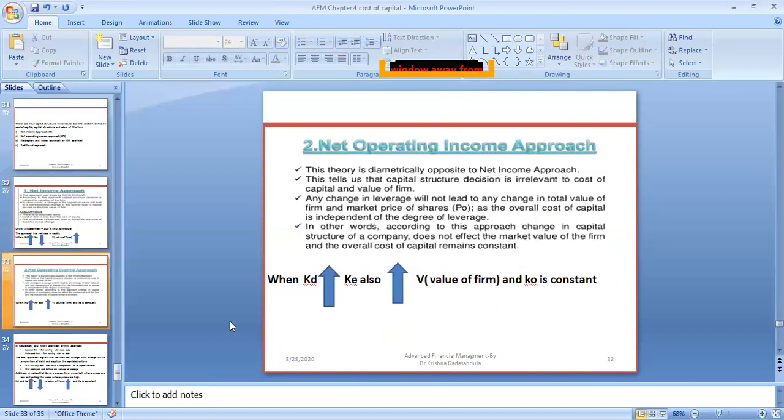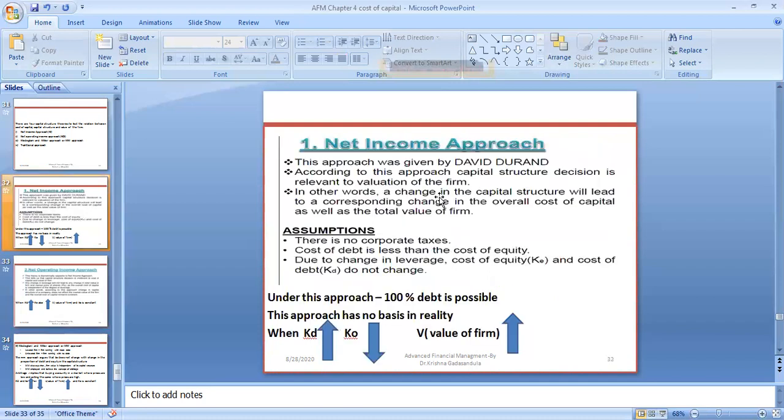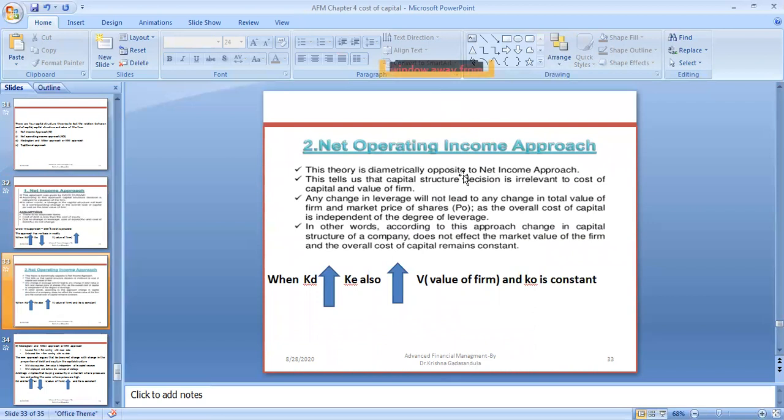The second approach is the net operating income approach. This theory is diametrically opposite to the net income approach. The net income approach says that 100% debt is possible so that firm value increases. But the net operating income approach, the opposite of the NI approach, tells us that capital structure decision is irrelevant to the cost of capital and the value of the firm.